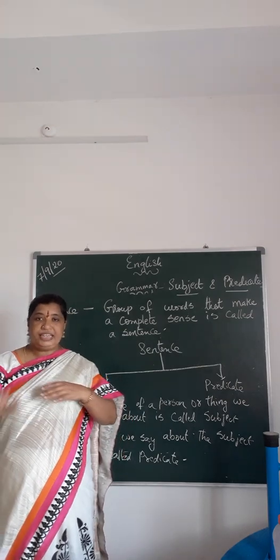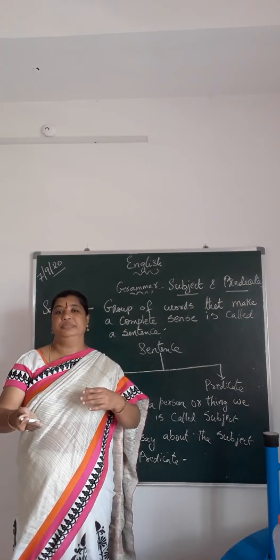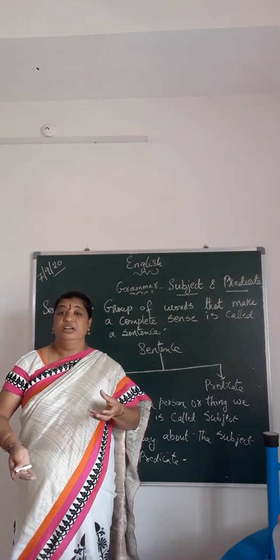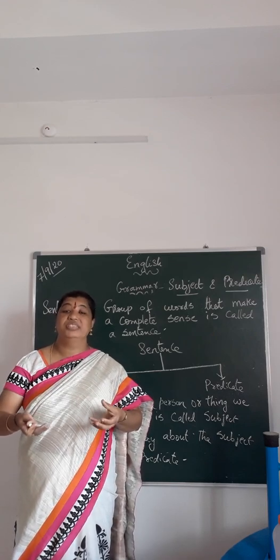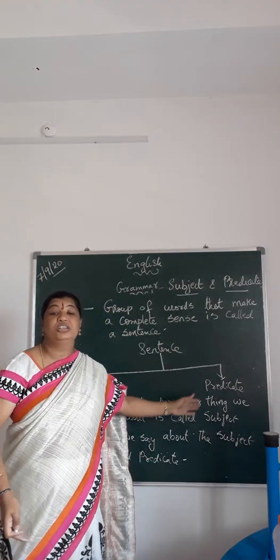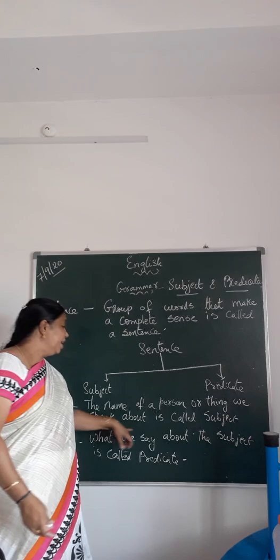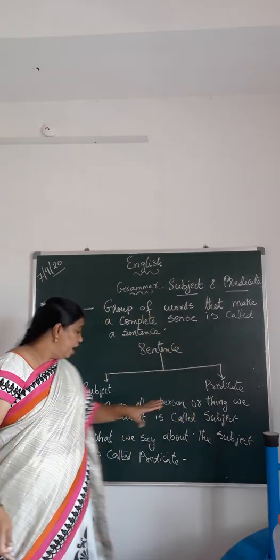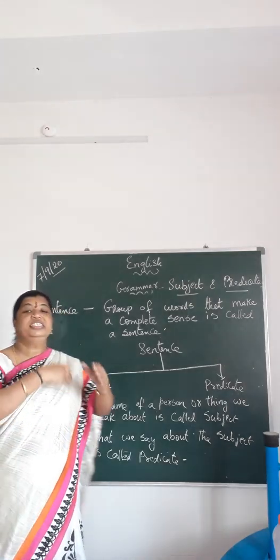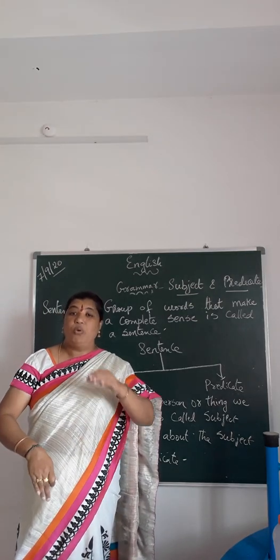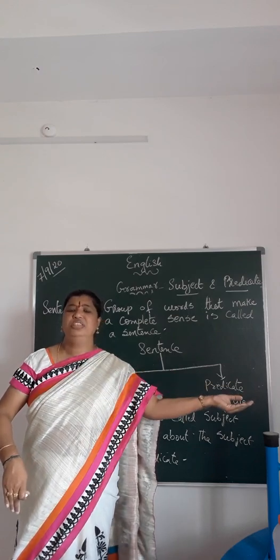When I speak, I am talking about something, so that particular person or thing becomes the subject. I repeat, the name of the person or thing we speak about becomes the subject. Now the predicate. What we say about the subject is called the predicate.